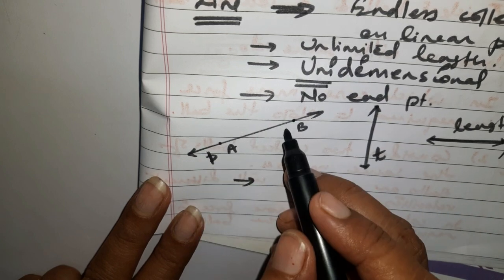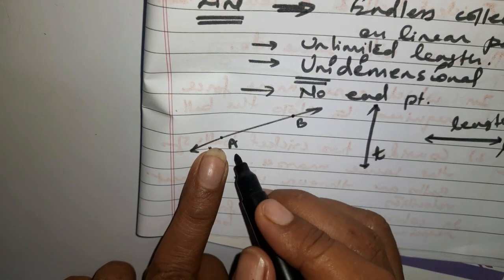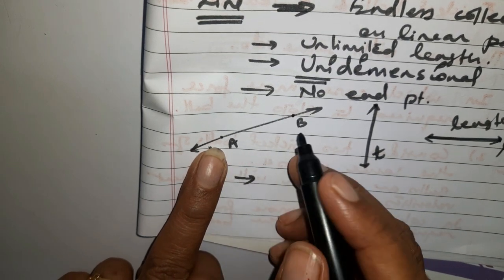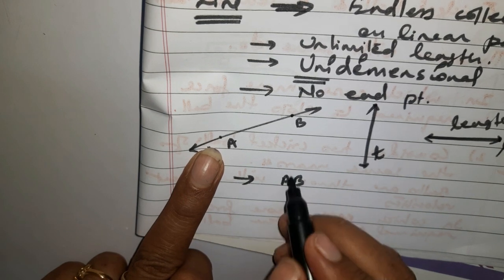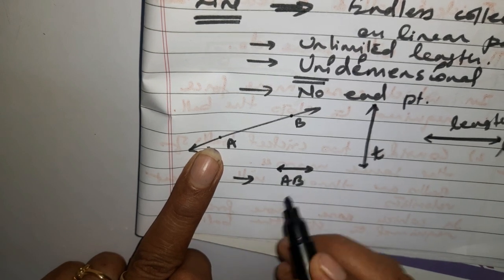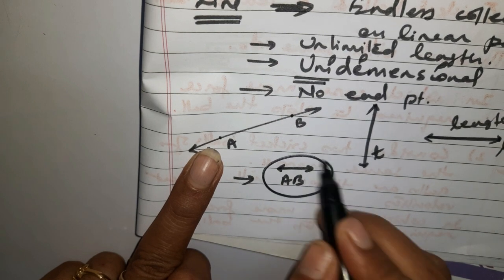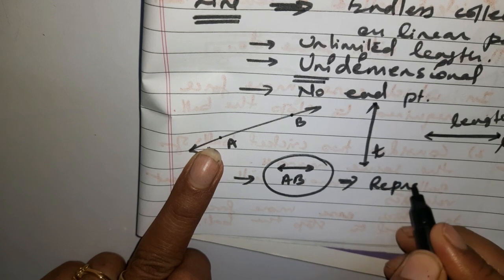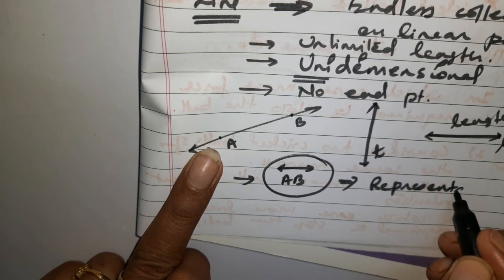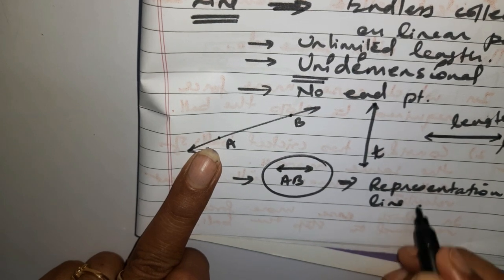So if we remove this p from here, this line is going to be represented by AB, with a double-sided arrow on its head. This is the symbol which is used for a line.